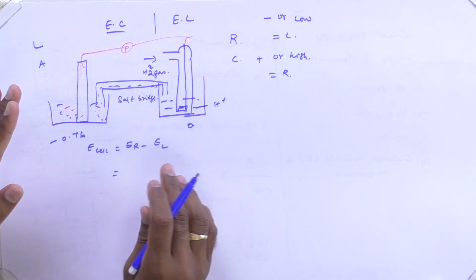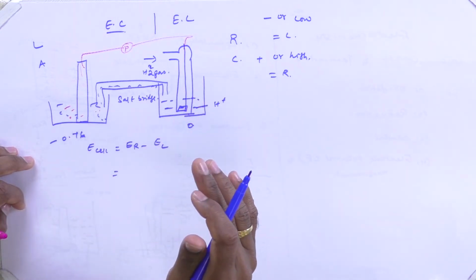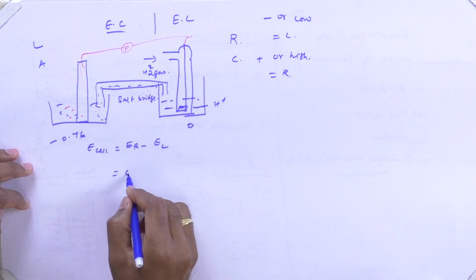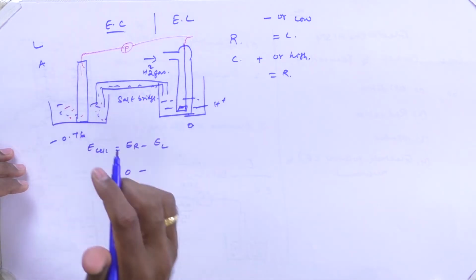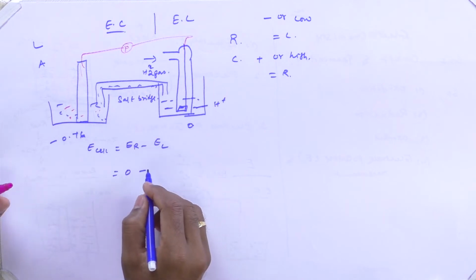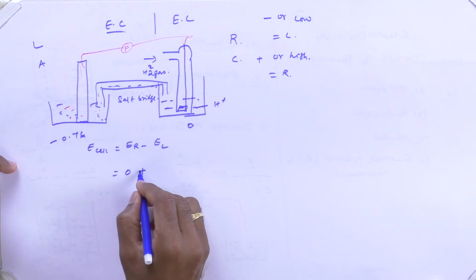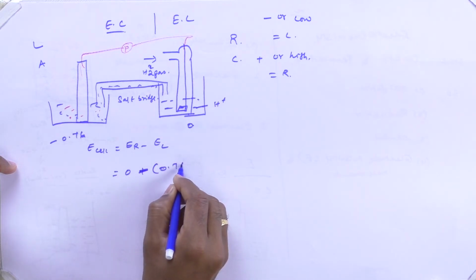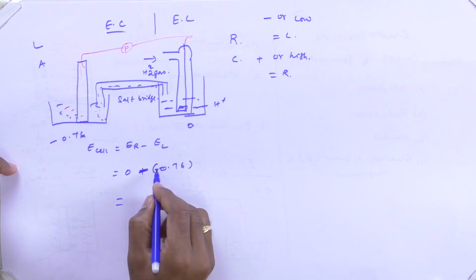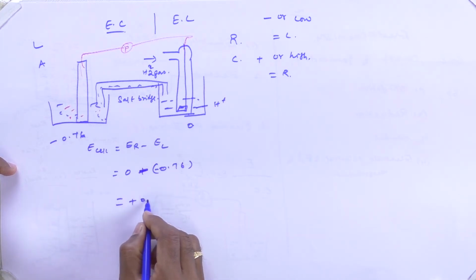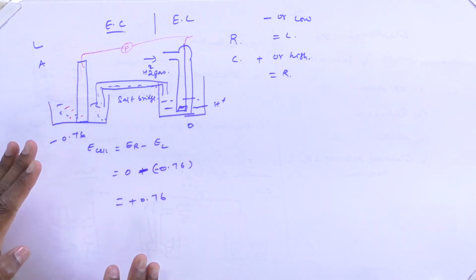It is a very simple equation: E cell is equal to E right minus E left. E right is the reduction potential value of the right hand side electrode, that is 0, and E left is the reduction potential value of the left hand side electrode, that is minus 0.76. So, minus of minus becomes plus 0.76 volts. This is the amount of electricity it can produce.